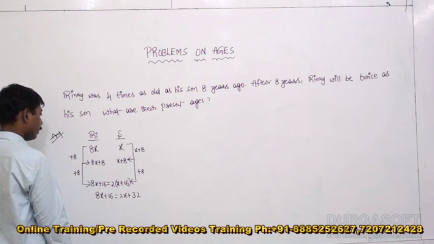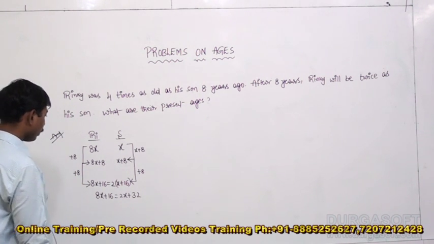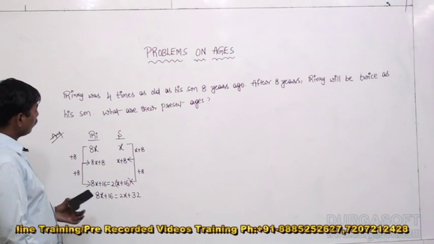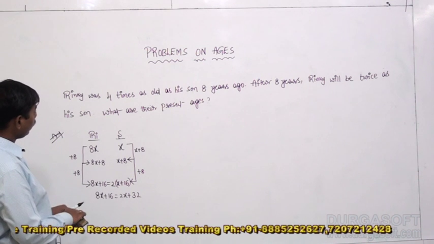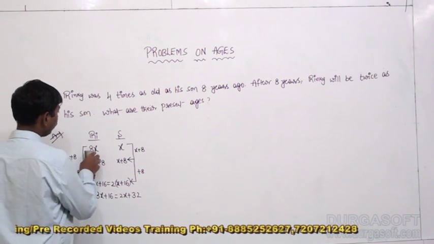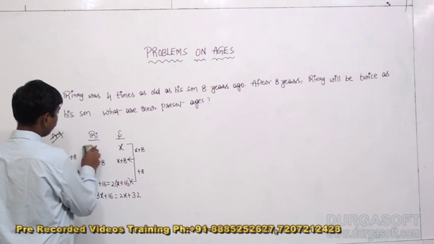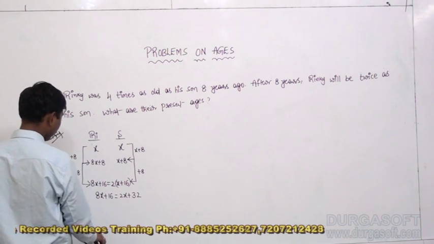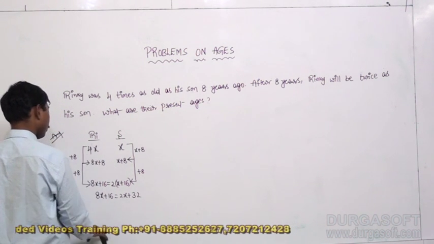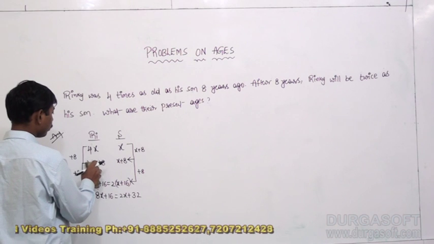Let me check, my dear guys. Always you guys are focusing only on the head of the question here. 8 years ago, Rinky was how many times his son's age? 4 times. 4 times means 4x.